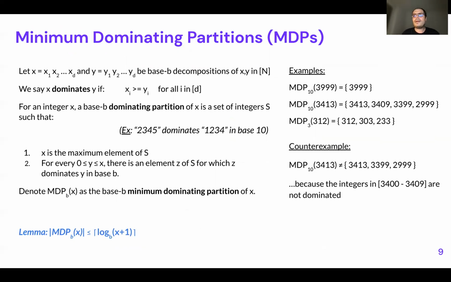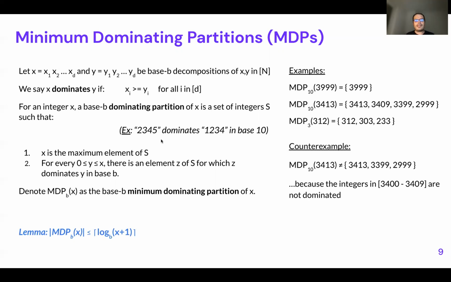We ended up with a solution where a number X dominates another number Y if all of its digits are equal or larger than the corresponding digit position of the other number. As an example, imagine that 2345 dominates 1234, because 2 dominates 1, 3 dominates 2, 4 dominates 3, and 5 dominates 4. So per position, the first number dominates the second one.